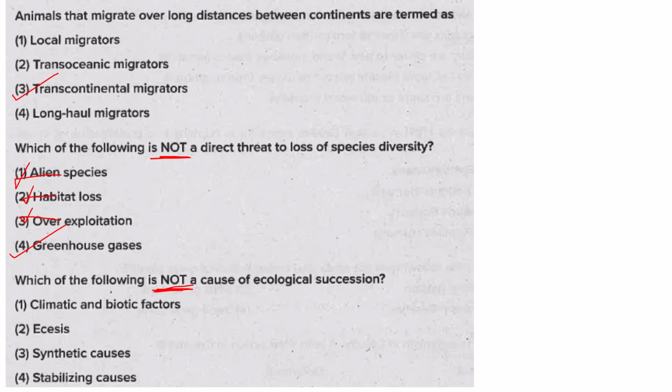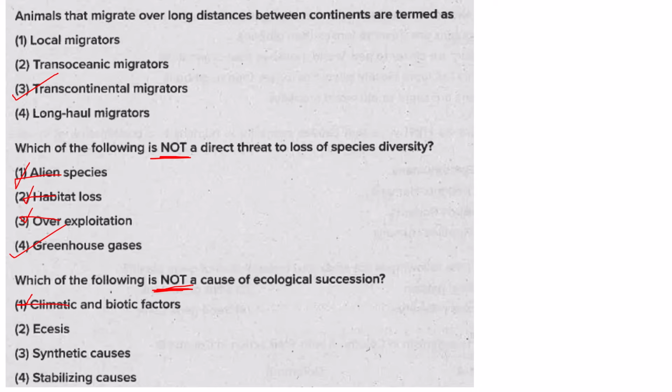Initiating causes are climatic and biotic factors. Climatic means fire, flood, drought, heavy rains, etc. Biotic factors means alien species invasion, overgrazing by herbivores, competition for resources. Humans are also involved, where they cause deforestation, agriculture, urbanization. So that can cause ecological succession.